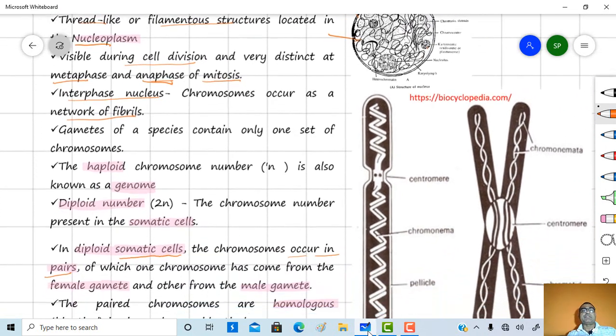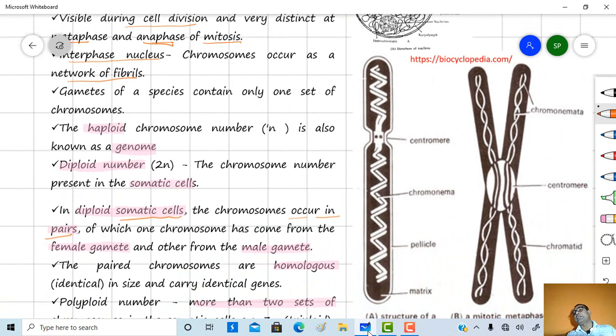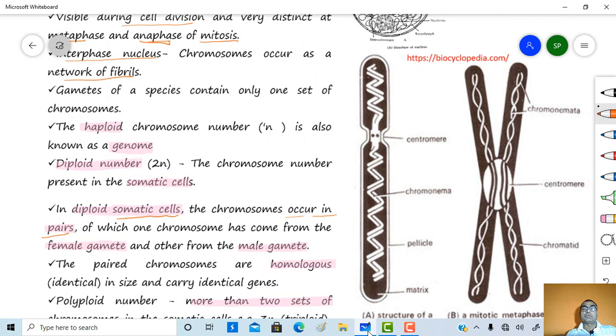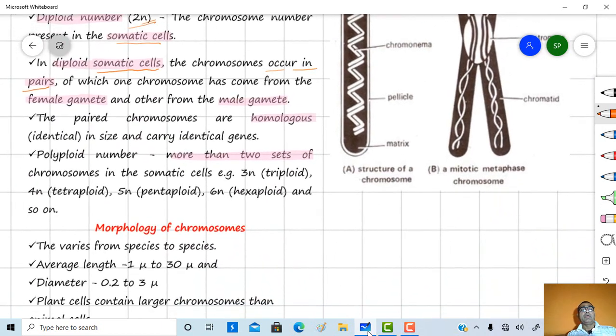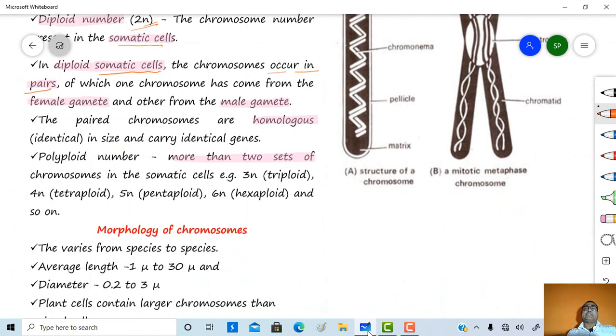The gametes of a species contain a single set of chromosomes, which is generally represented as N. The haploid chromosome set is known as a genome. The diploid chromosome set, which is present in the somatic cell, is represented as 2N.